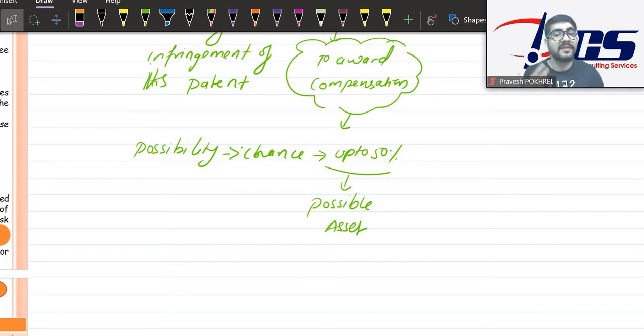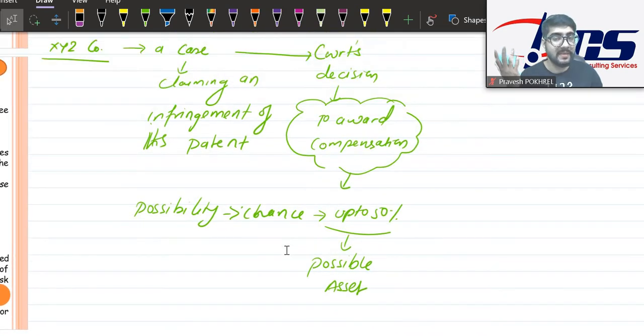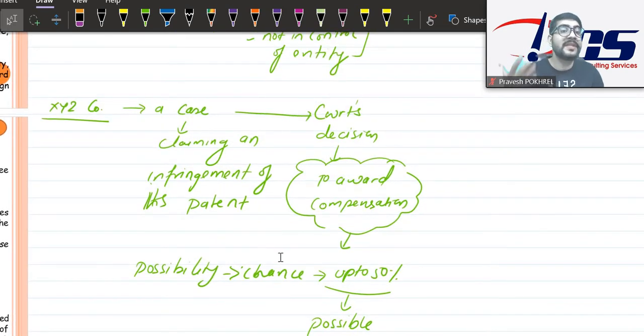What is the past event? The past event is we have already invented it, and someone is infringing. Infringing means violating a certain law, copyright law or trademark related, patent related, registration related law. Okay, so someone is infringing that. That is the past event, and because of that past event, we have gone to court and we are claiming for the amount. Because it is only 50% chance, or there is only 50% possibility to get the reward, or less than that possibility, we are calling it contingent asset.